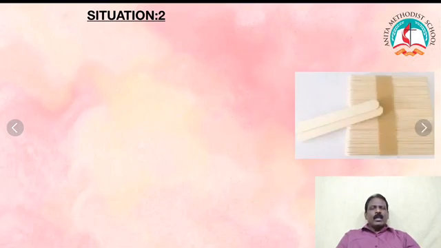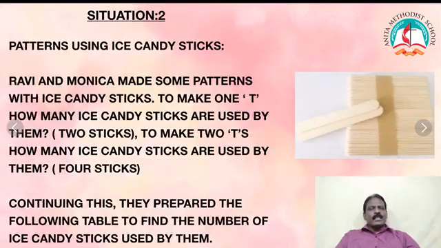See situation 2. Patterns using ice candy sticks. You know what ice candy sticks are? See the picture. Ravi and Monica made some patterns with ice candy sticks. To make one tea, how many ice candy sticks are used by them? 2 sticks.